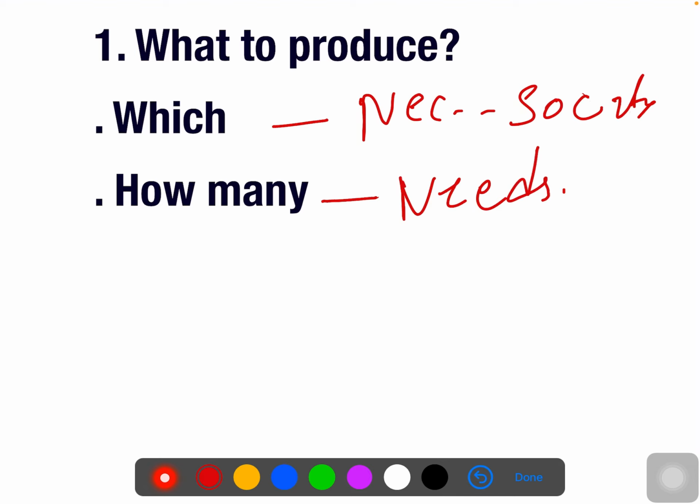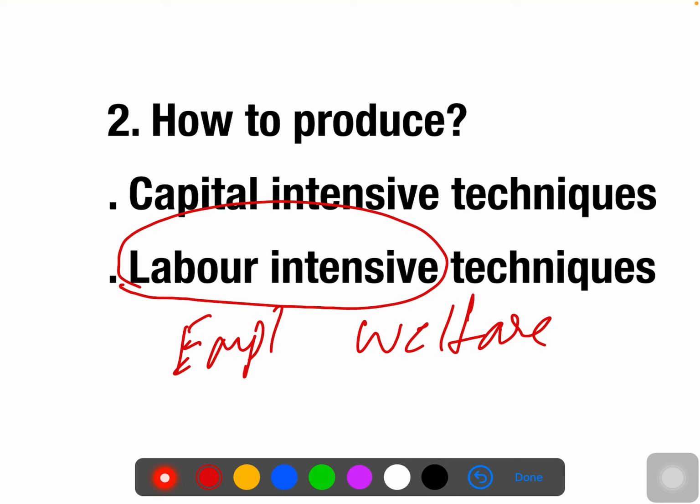welfare of the community. To create welfare, they have to go with a labor intensive technique, because if they follow the labor intensive technique, they can create more and more employment opportunities for the people in the economy. Because of that, their income and standard of living are also going to increase. For that reason, for the public welfare, for the society's welfare, the labor intensive technique will be adopted.